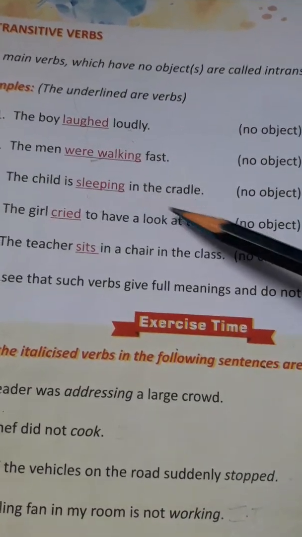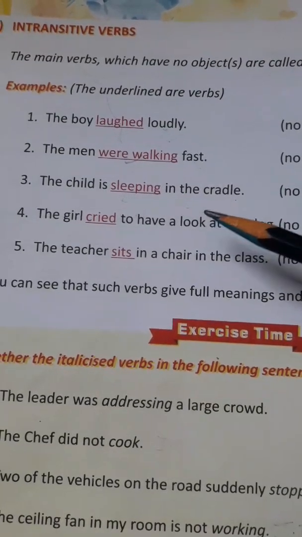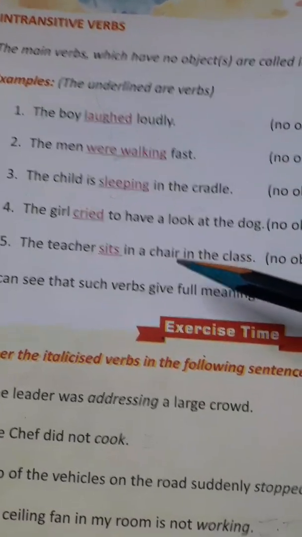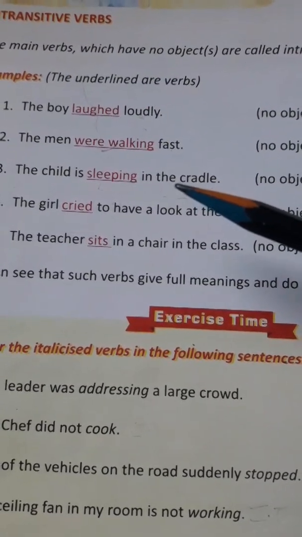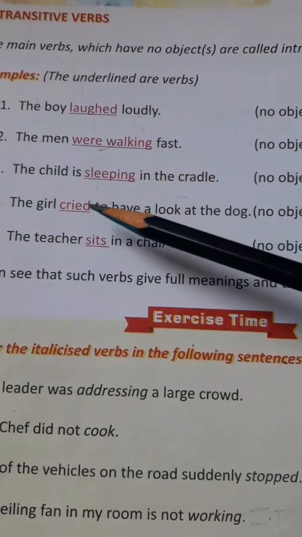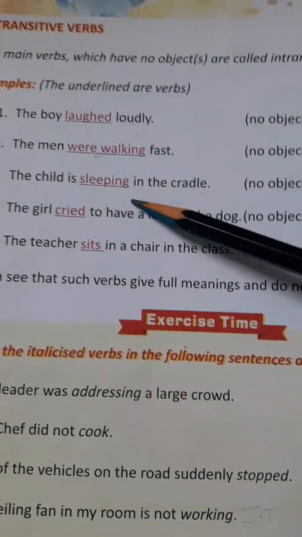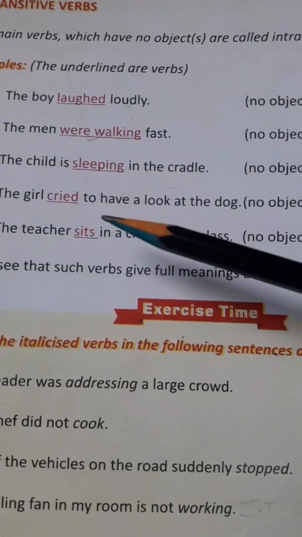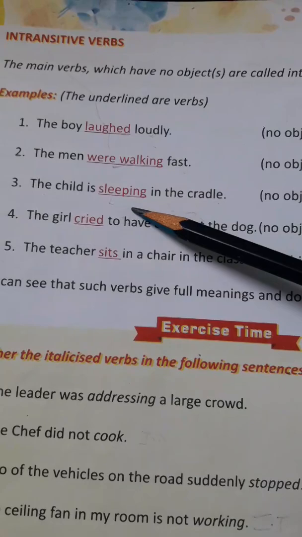This is not the object, because I told you that for a transitive verb, you will get the answer to the question what. And here you are getting the answer to the question where the child is sleeping, isn't it? Because we can't say what the child is sleeping. So this is your intransitive verb.